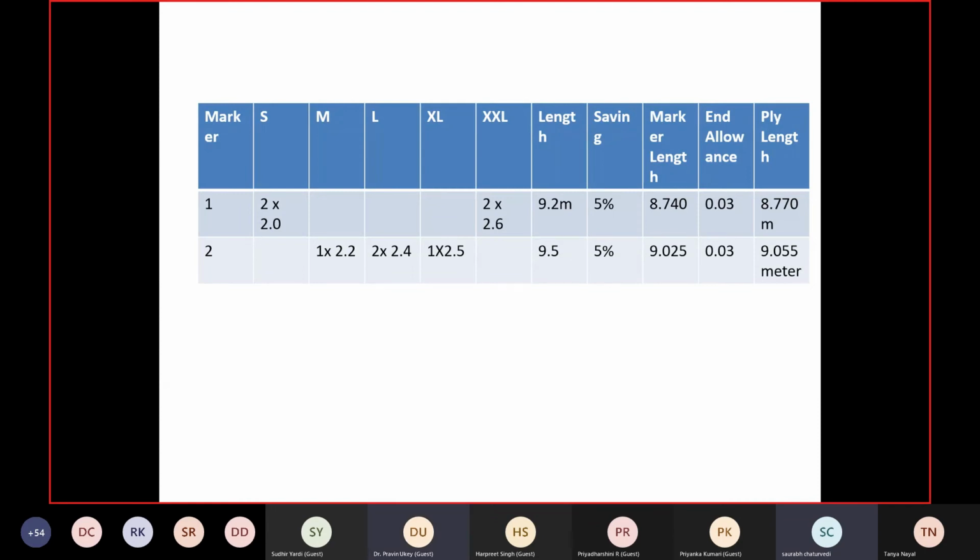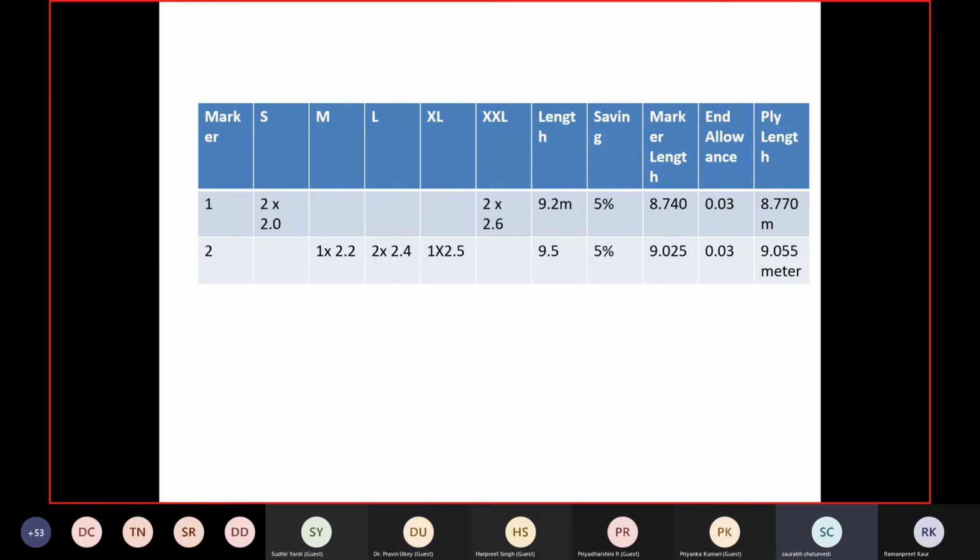Okay, sir. And one more, it's a very basic question: the marker length is the pieces which we are laying on the top layer, that will be your marker length. Correct. And the ply length is your total fabric that we are spreading on the table. Correct. Spreading table, that's your ply length. Am I right, sir?